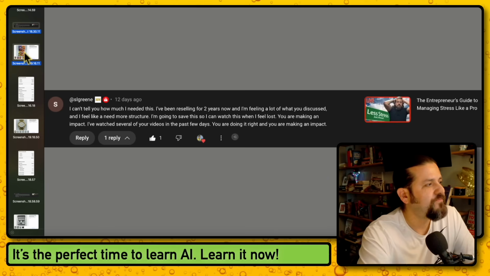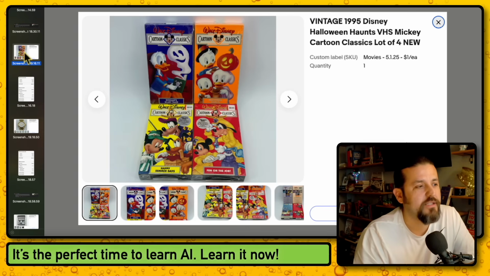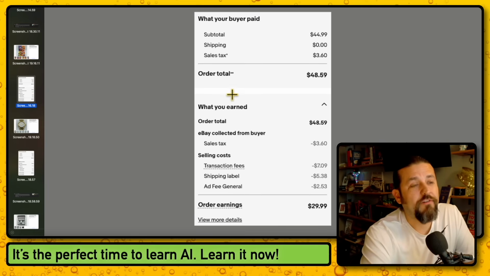All right, next. This is our next sale. Here we go. Vintage 1995 Disney Halloween haunts. These movies were also bought at auction along with the other pop-up books that I said earlier. So I bought these for $1 each. So this is $4 in, because these were more expensive because they came with the VHS. The books were cheaper. But okay, so say I'm $4 in, right? Sold for $44.99, free shipping, after fees and everything, I brought home $29.99.